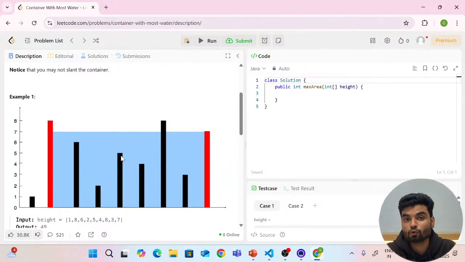The length and width both are maximum. You will say you will have area as maximum, right? So we don't have to solve this for water. We have to solve this for area. The maximum area you will have, the maximum amount of water you will store.